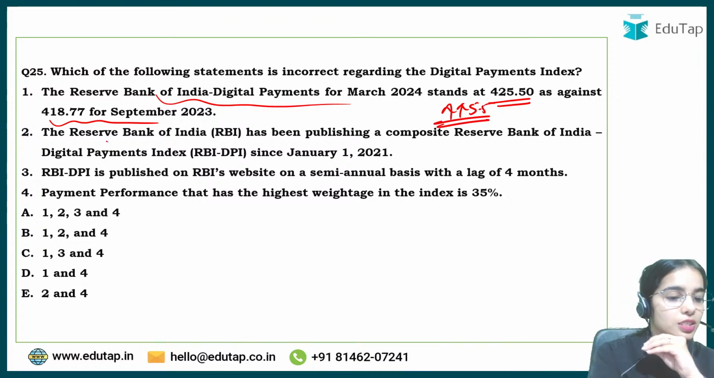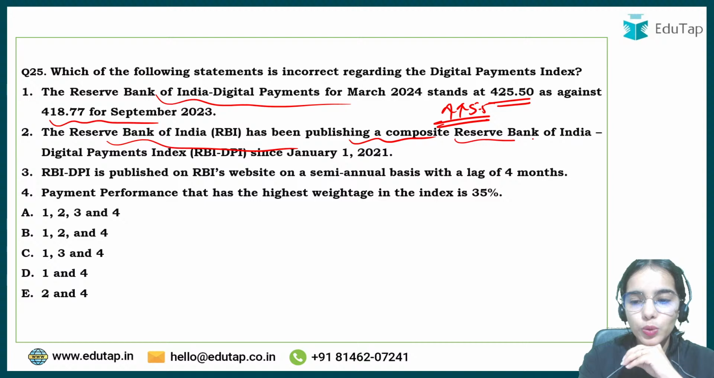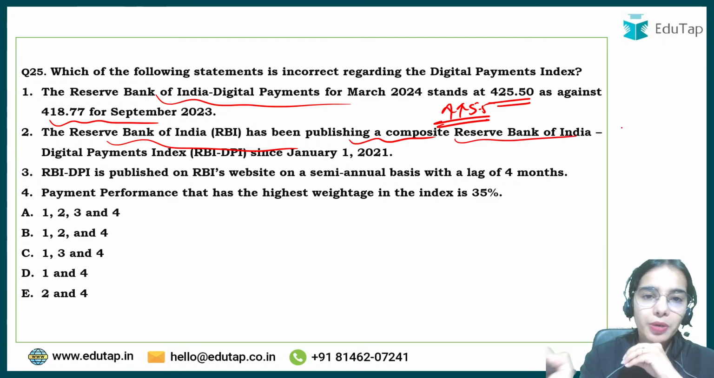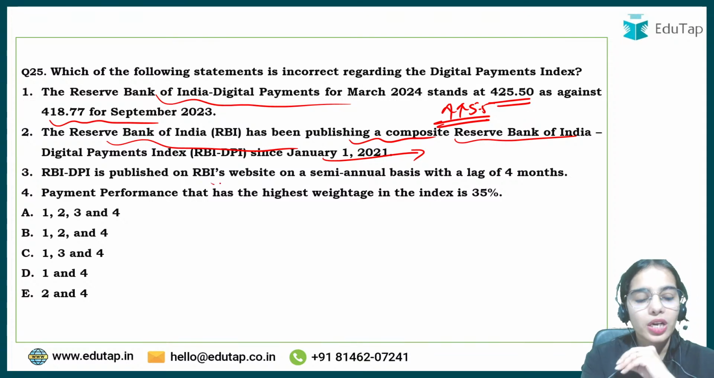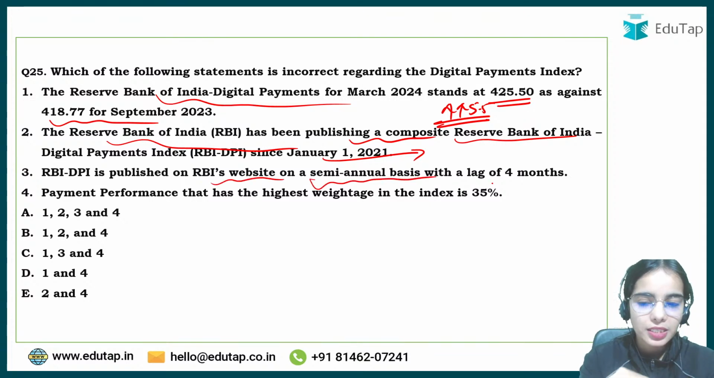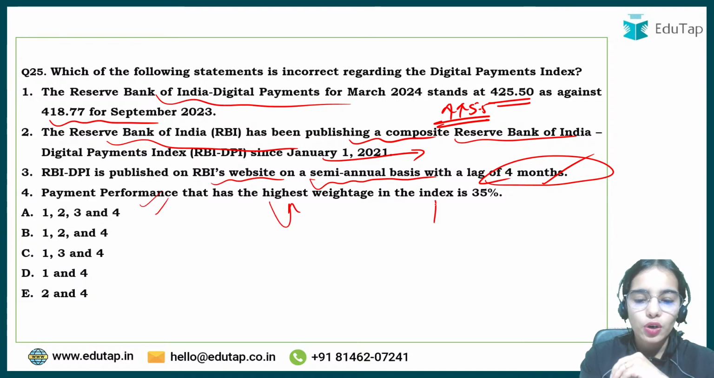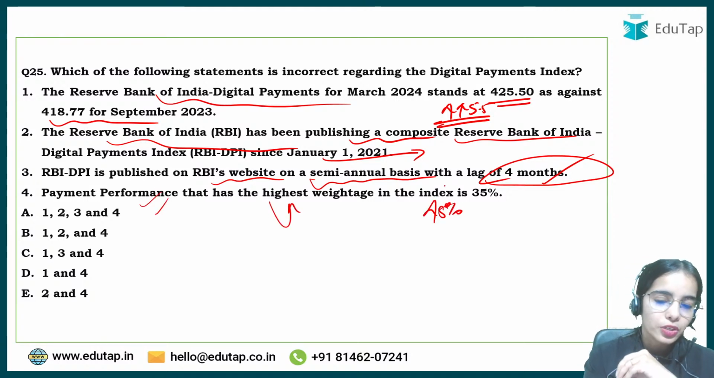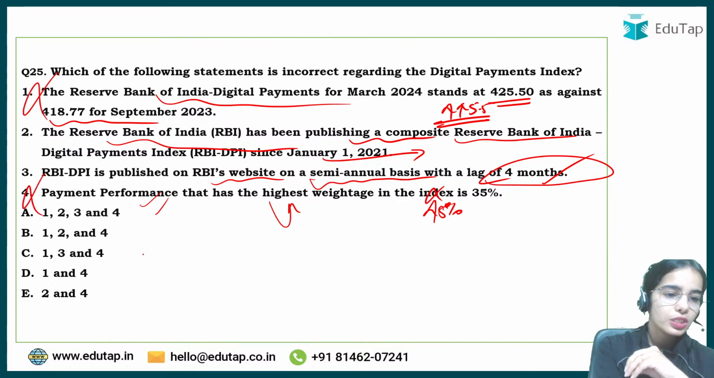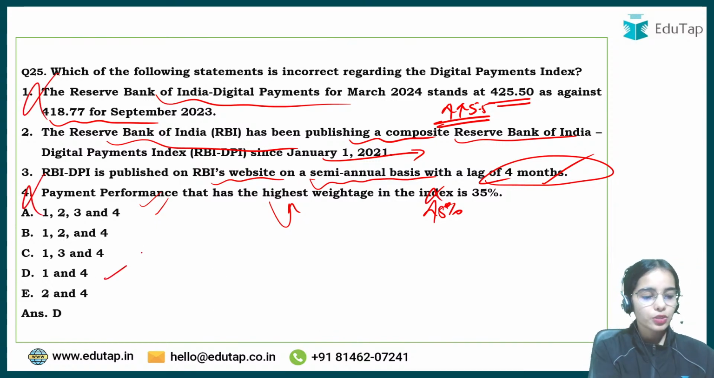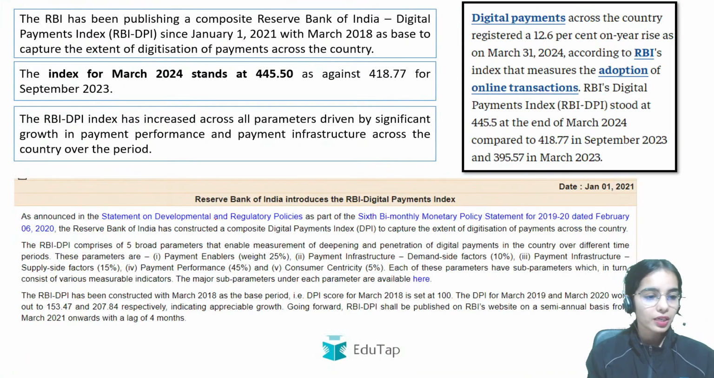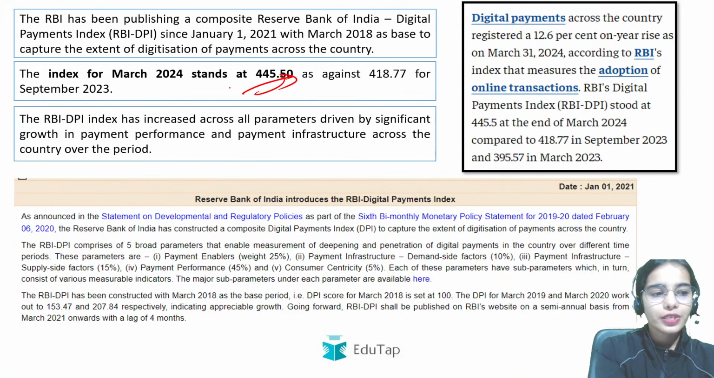Okay. The Reserve Bank of India has been publishing a composite Reserve Bank of India Digital Payment Index since January 1, 2021. RBI DPI is published on RBI's website on a semi-annual basis with a lag of 4 months. Correct. Payment performance has the highest weightage of 45%. Okay, so this is wrong. So first is wrong, fourth is wrong, and you have to tell the incorrect statement. So D is the answer here. Very good, everyone. So for 445.50, this is the recent.